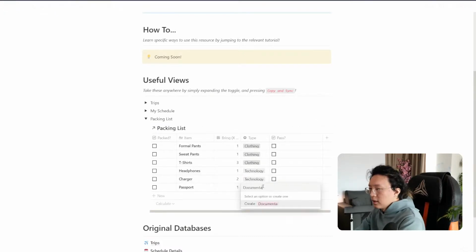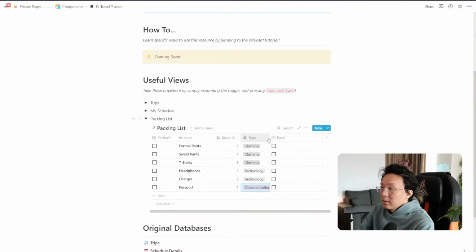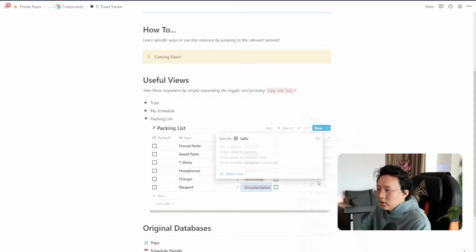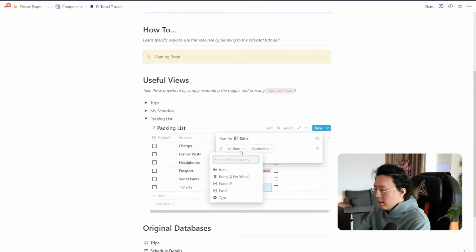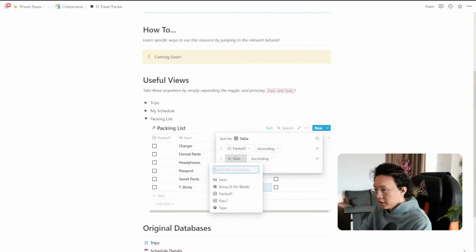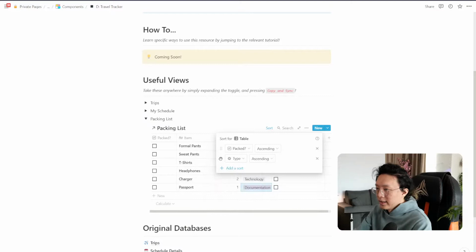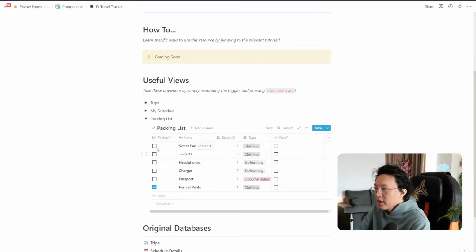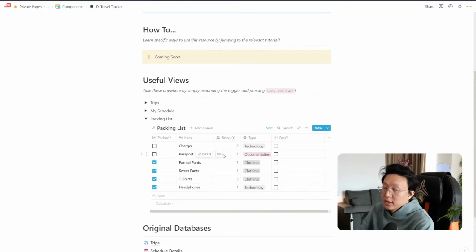So this makes it really easy for me whenever I'm heading out to have a very simple checklist to see exactly what I need to pack. I'm going to add a sort here that's going to put the packed checkbox by ascending, and then also by the type, so it's all put together. As I check them off, they'll get pushed to the bottom, and I know exactly if I brought them or not on this trip. And at the end of a trip, I can uncheck them to make sure I brought them back.